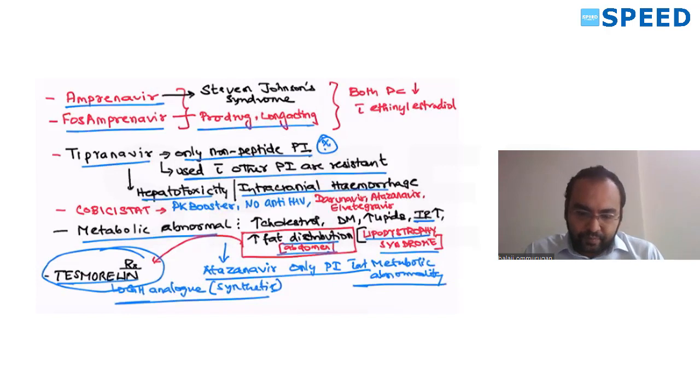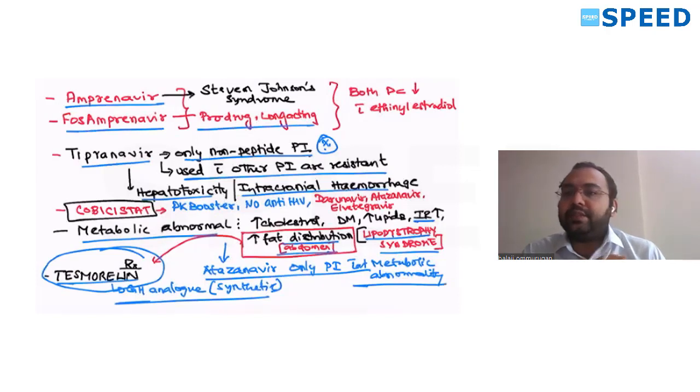One more drug you have to remember is Cobicistat. It has no anti-HIV properties. It is just a PK booster drug, a pharmacokinetic booster. Whereas ritonavir itself is a protease inhibitor, but still it boosts the PK. Cobicistat is just a PK booster.